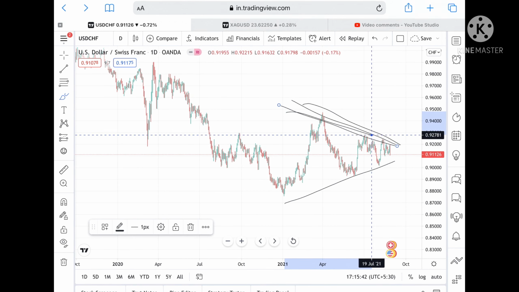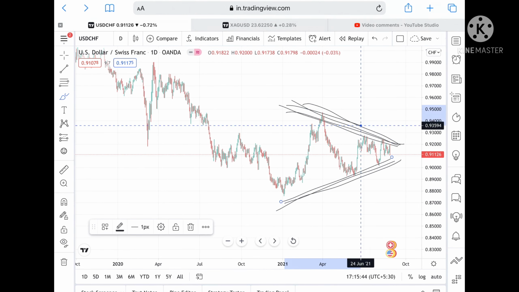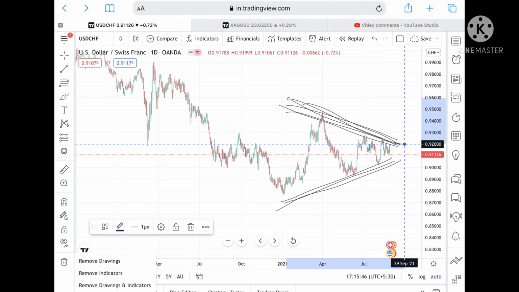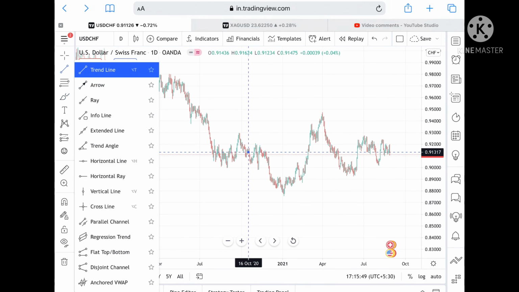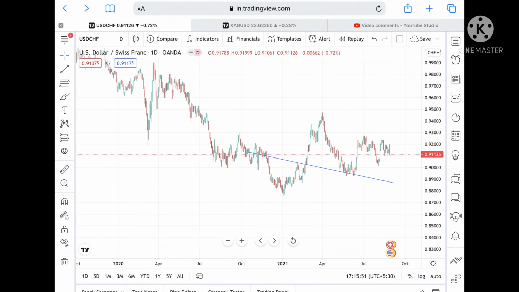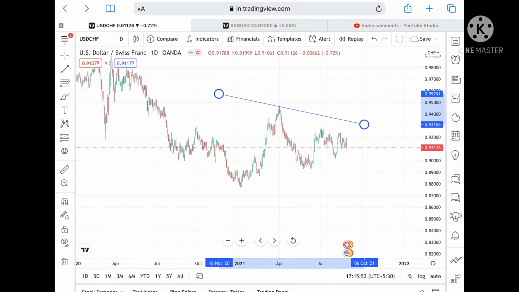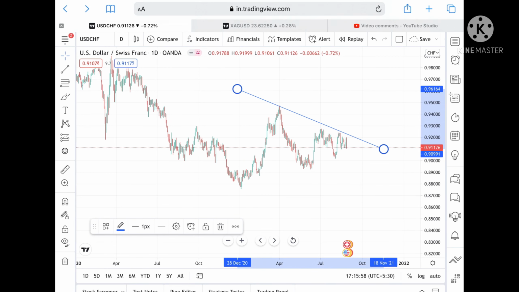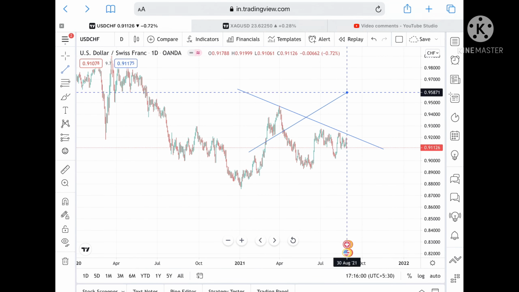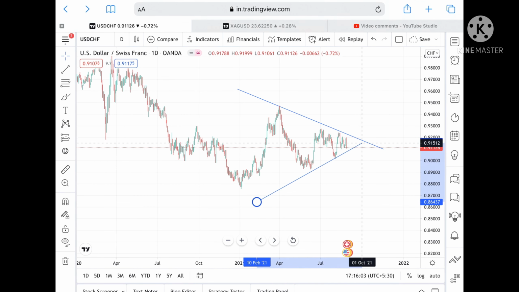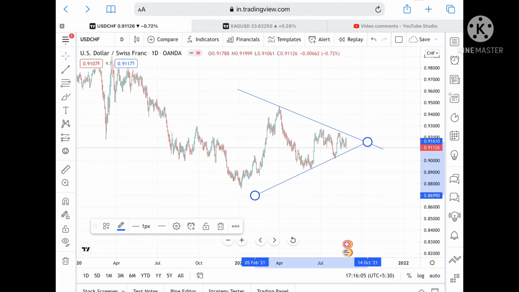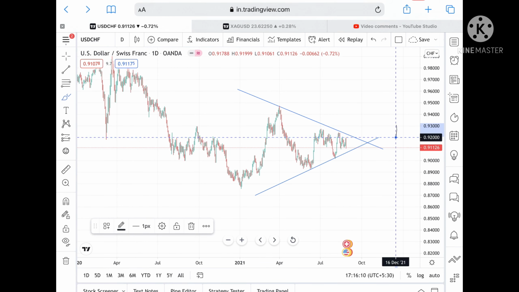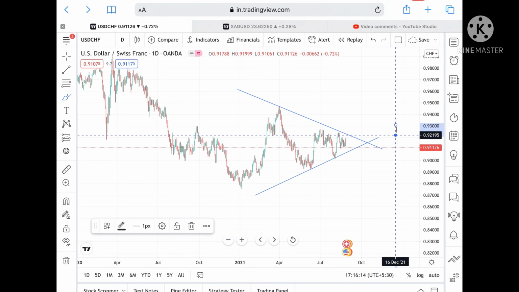A trend line is forming, so once this trend line breaks upside, I can show you with the help of the trend line. See, this is the trend line. Once this trend line breaks upside or downside, chances are high it can break. Suppose the trend line breaks upside at a level of 0.92195, it is currently trading at around 0.9126.